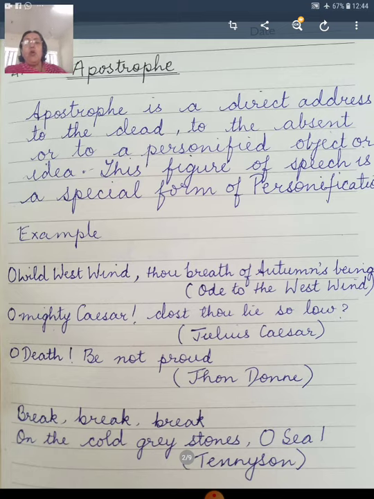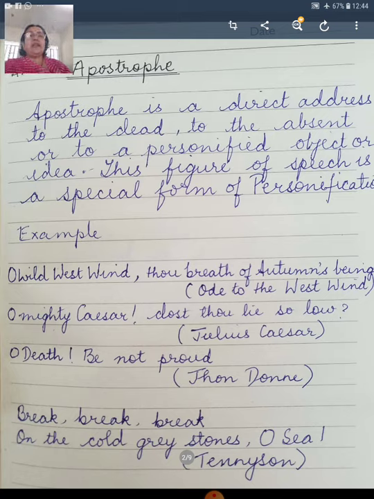Then we have, "O mighty Caesar, dost thou lie so low?" So Caesar is addressed here. Caesar is Julius Caesar here, and we have the sign of exclamation. Then third, "O death, be not proud." Death is again addressed directly as if death is a human being. So death is personified here.